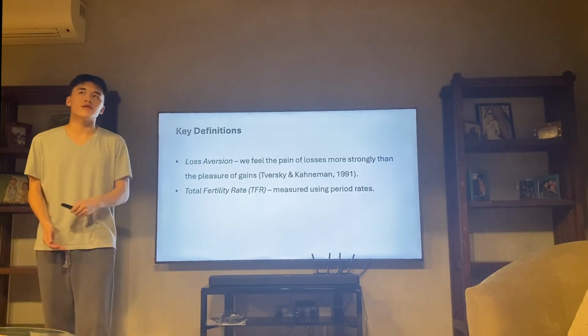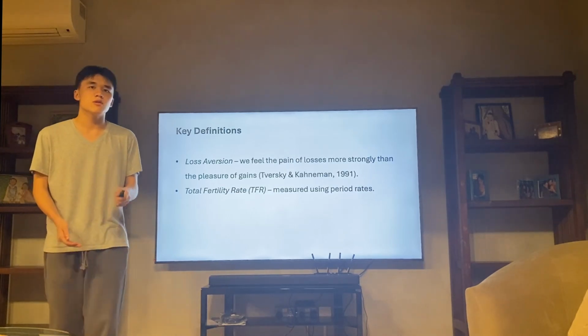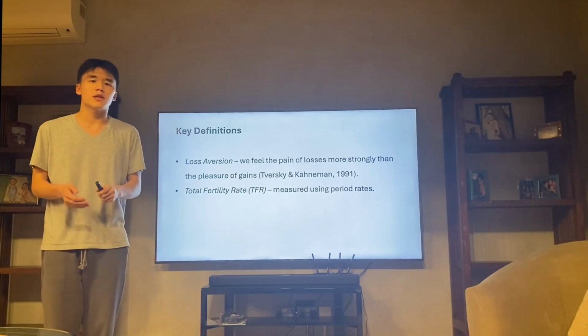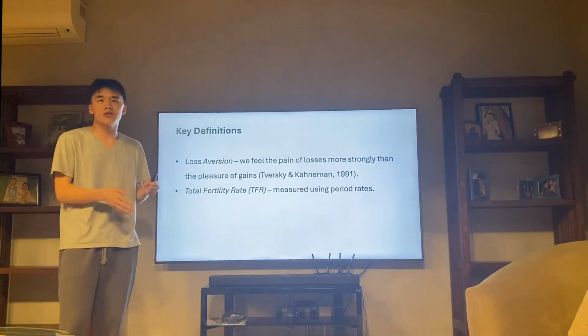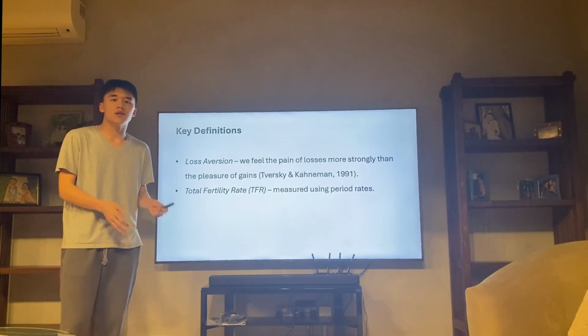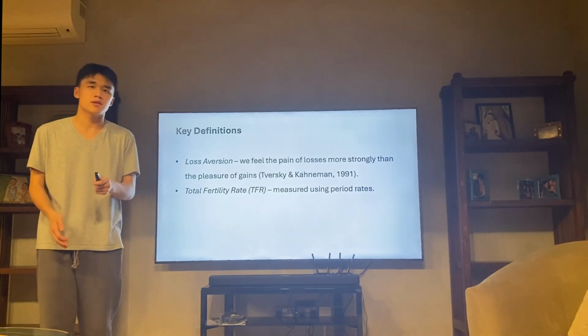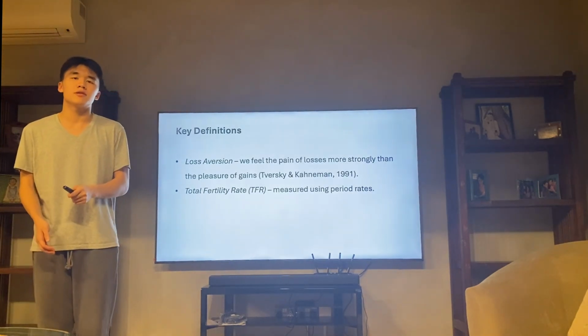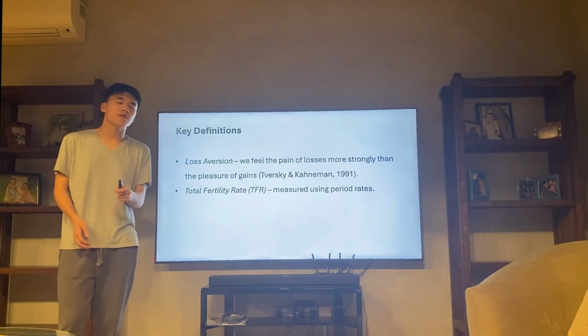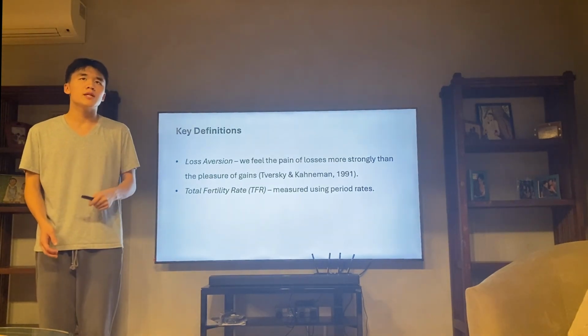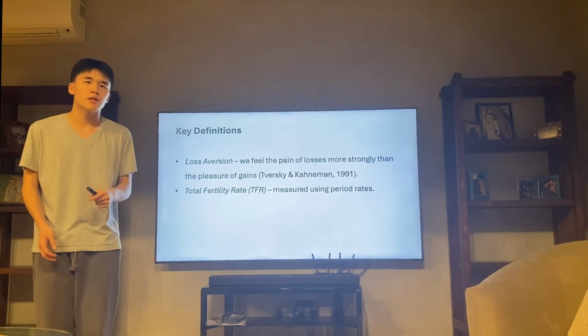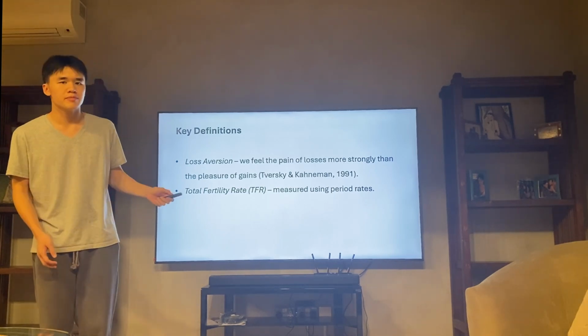And so let's quickly go over some key definitions. One, loss aversion is when we feel the pain of our losses more than the pleasure of our gains. And next, TFR, otherwise known as the total fertility rate, is measured using period rates. You can think of it like this. In a certain year, hypothetically, how many children would a fertile woman have during her lifetime?